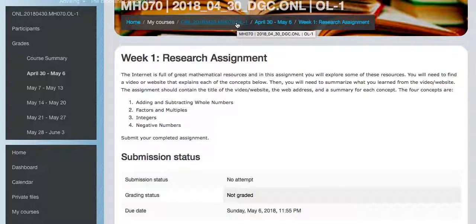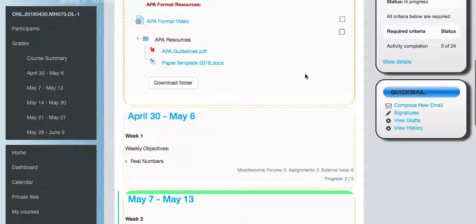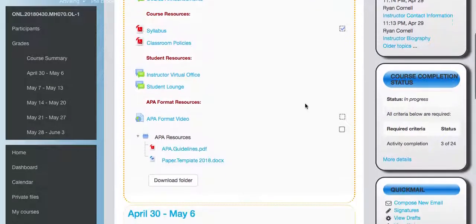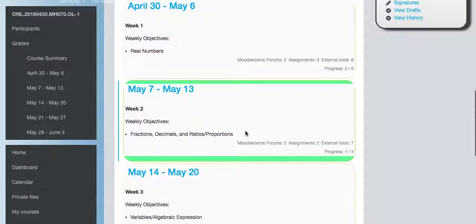If you have any questions about that, make sure to email me. Like I said, contact information is inside the announcements, or you can post if it's a general question here in the instructor virtual office. And I think that's pretty much that. There are, like I said, other resources here throughout the course. Make sure to check your information here on the side as announcements pop up, etc.